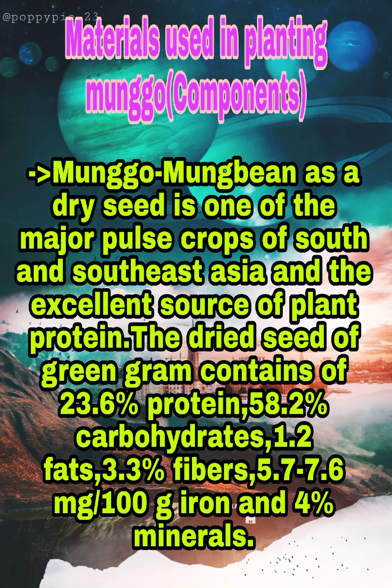Munggo. Mung bean is a dry seed, one of the major pulse crops of South and Southeast Asia and an excellent source of plant protein. The dried seed of green gram contains 23.6% protein, 58.2% carbohydrates, 1.2% fats, 3.3% fibers, 5.7 to 7.6 milligrams per 100 grams iron, and 4% minerals.